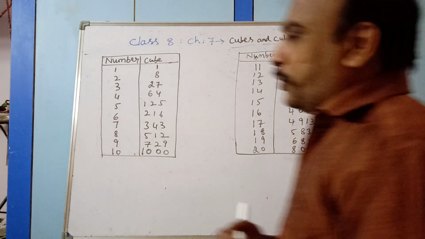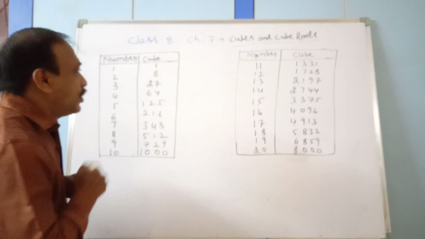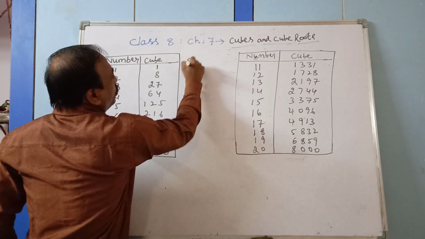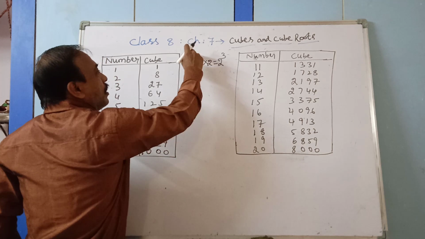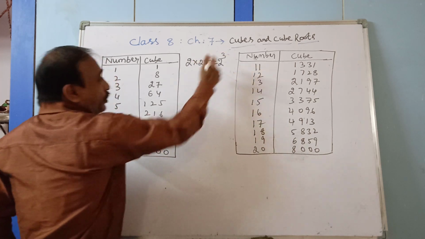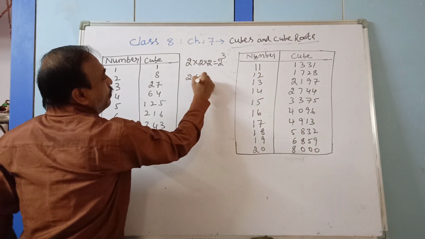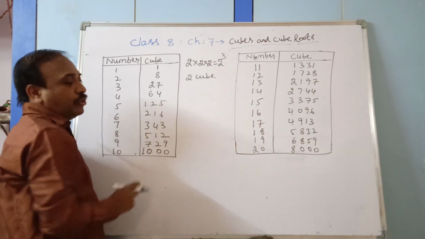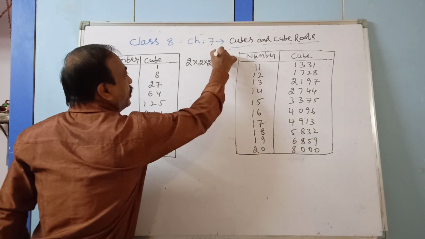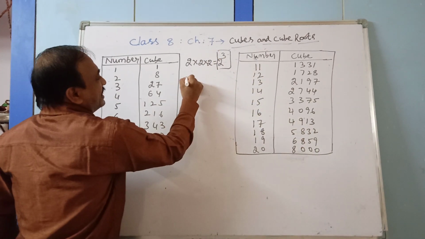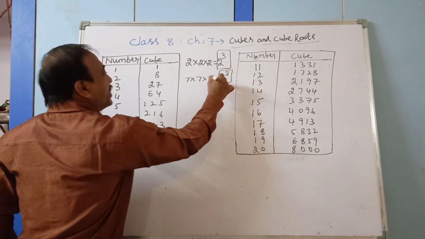Let us see perfect cubes. A perfect cube is a number which is multiplied by itself 3 times. So how do we write those numbers? Suppose 2 into 2 into 2, which we write as 2 to the power 3. 2 one time, two times, three times. We read it as 2 cube. Then 7 into 7 into 7 is called 7 cube.